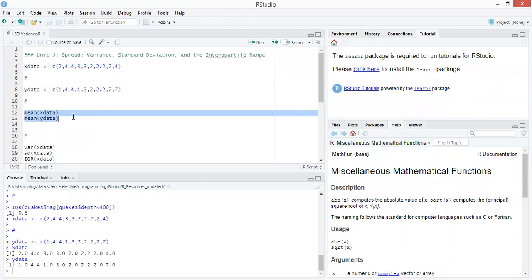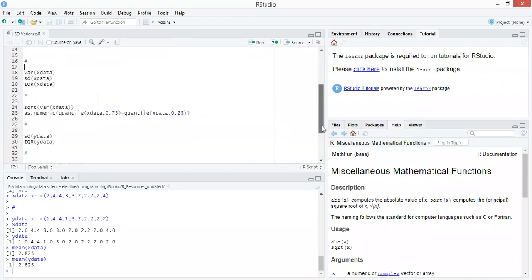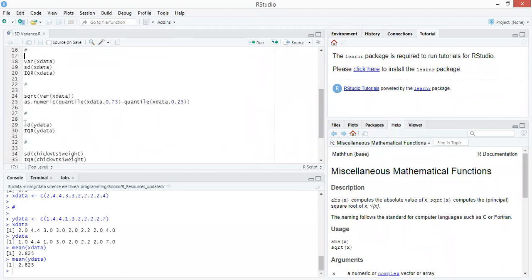Now to calculate the mean, you can see both the means are the same. But this mean will not give me an appropriate result, because it shows that both the means are same, but if you take into consideration both the vectors, you can find all the values are different. So the mean is not giving the appropriate results for the data. For that purpose, we will calculate the variance, standard deviation and IQR.